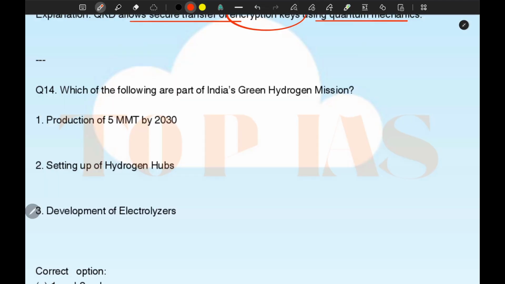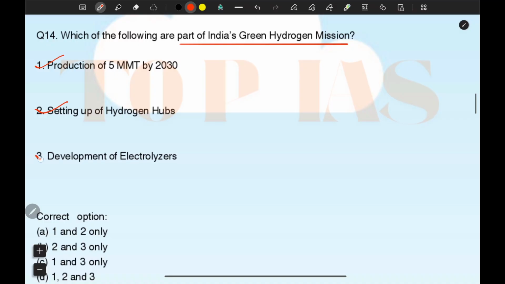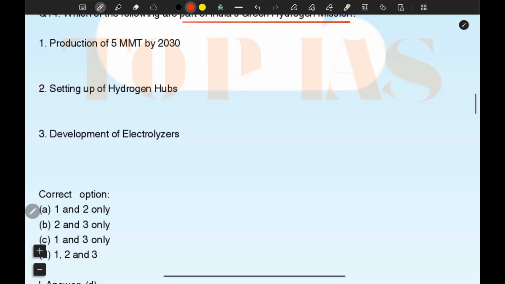So let's see another question. Which of the following are the part of India's green hydrogen mission? Production of 5 MMT by 2030, setting up hydrogen hubs, development of electrolyzers. These are your options: 1 and 2, 2 and 3, 1 and 3, and 1, 2, 3.